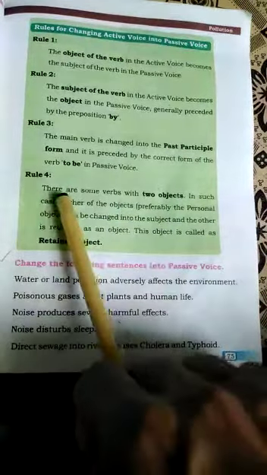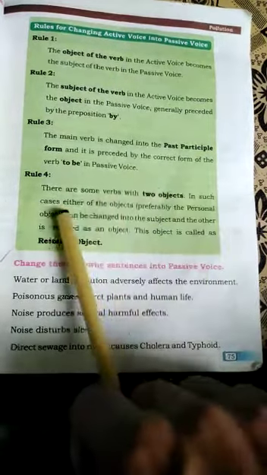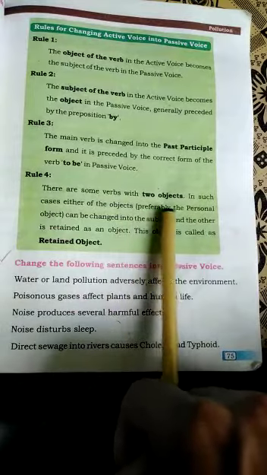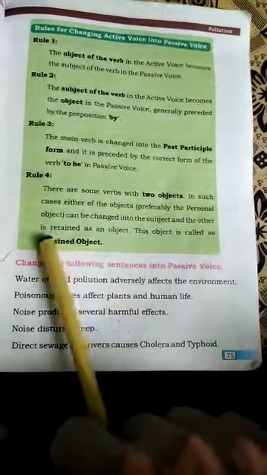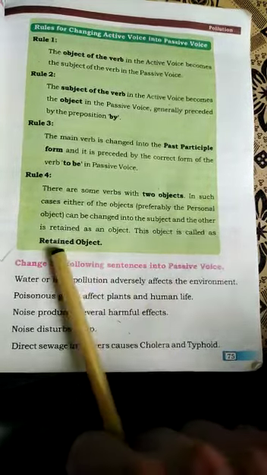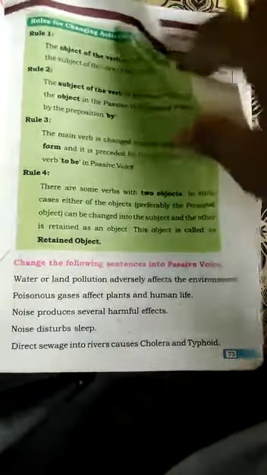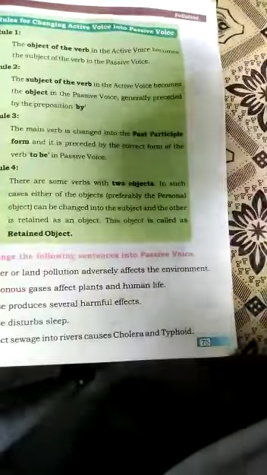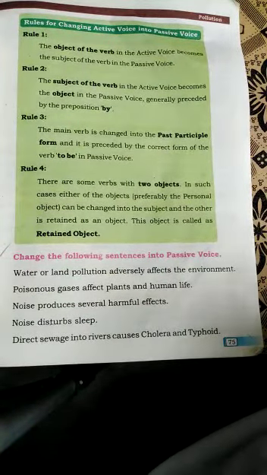Rule number 4. There are some verbs with two objects. In such cases, either of the objects, preferably the personal object, can be changed into the subject and the other is retained as an object. This object is called a retained object. So this was all about the rules of changing active voice into passive voice.